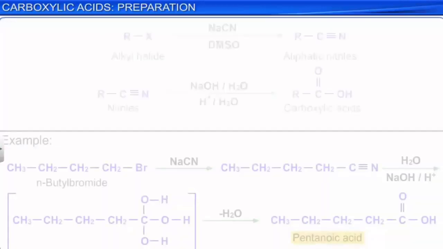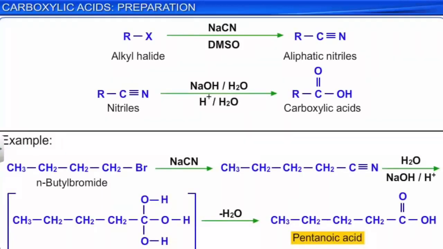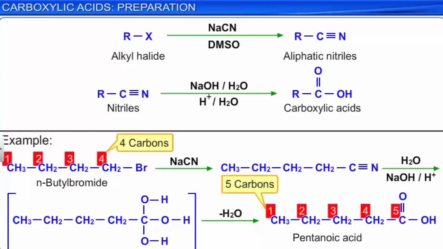The synthesis of pentanoic acid from n-butyl bromide shown here illustrates the complete method. Note that the acid produced from the alkyl halide also contains one carbon atom more than the original alkyl halide.